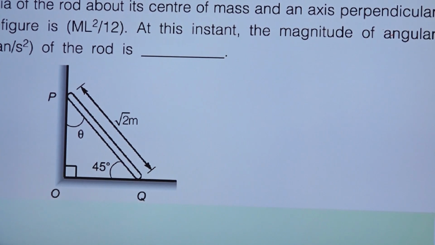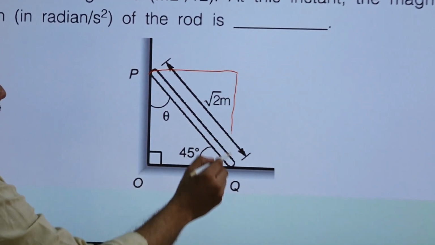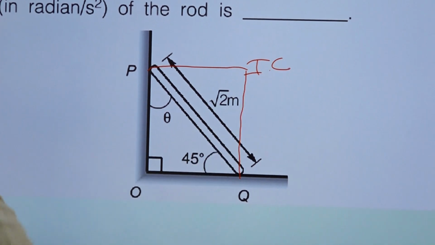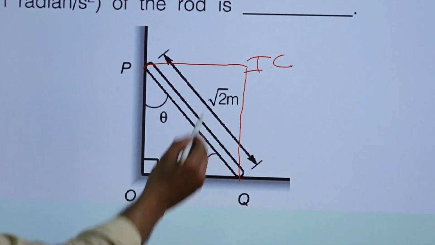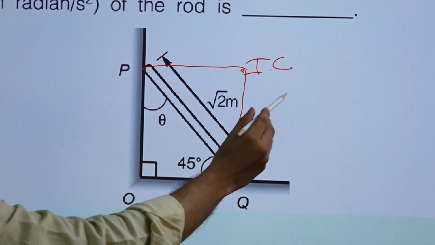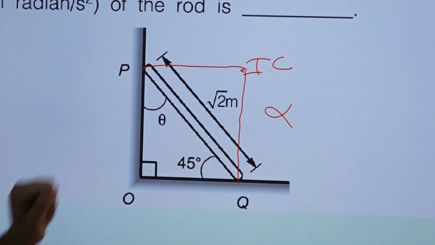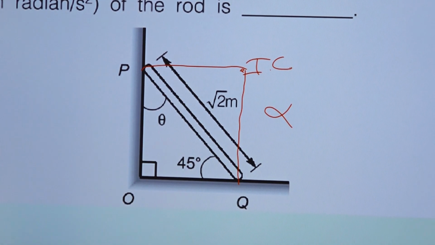Okay, so one thing you have to always remember, the I center is here only, right? Instantaneous center, right? And about this only you have to find out all the things, alpha or whatever you want to find out, you have to find out about this IC, right? So now let us move to next question.